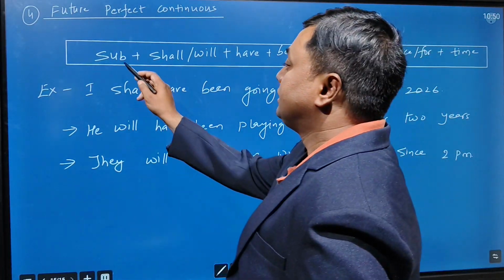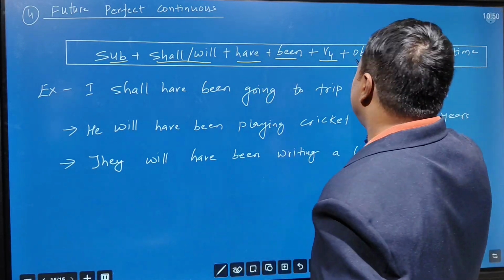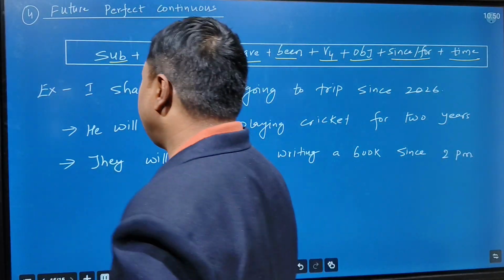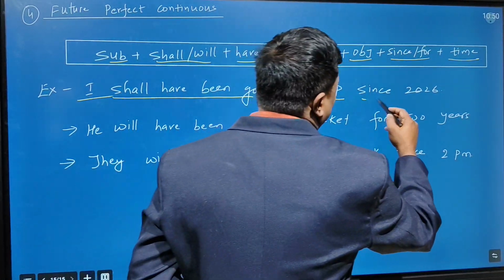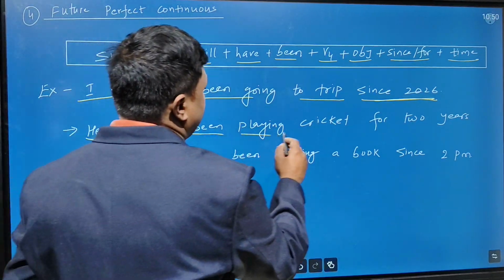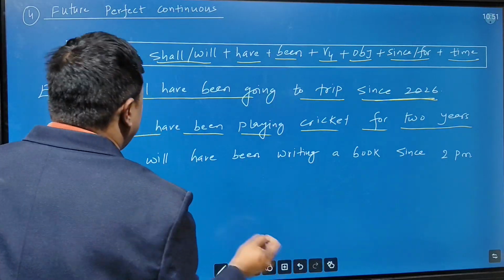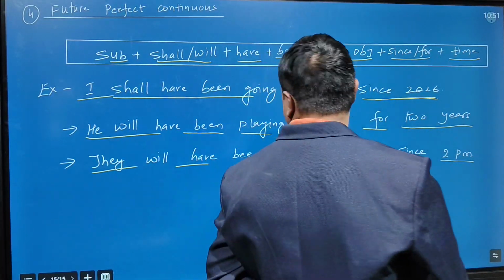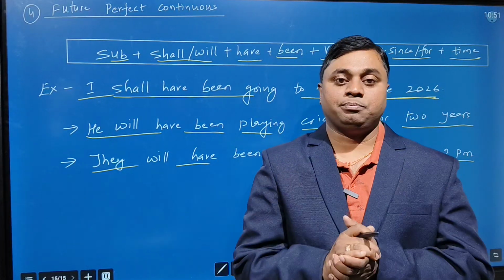The last is the future perfect continuous. How is the structure? Subject plus shall/will plus have plus been plus V4 plus object plus since/for plus time. For example, I shall have been going on a trip since 2026. He will have been playing cricket for 2 years. And they will have been writing a book since 2 p.m., like that. This is all about the tense structures and examples.